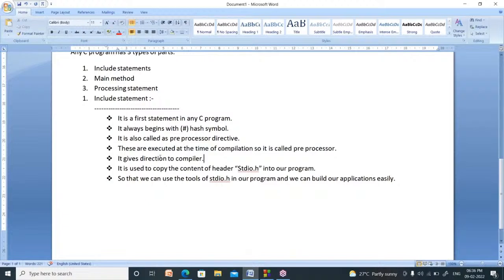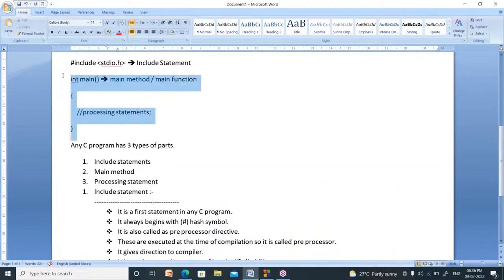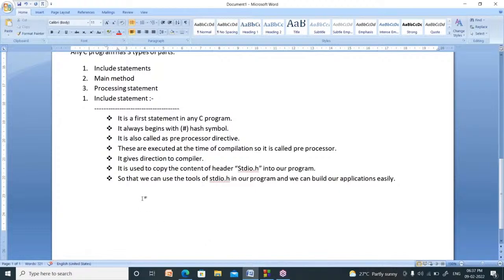Now it is also called a directive. Why? Because it gives direction to the compiler. What is the meaning of compiler here? You write the program in English, but the computer cannot understand English. It can understand only zeros and ones. So whatever you write here must be converted into machine-understandable form. That process is called compilation. That is done by a special software called a compiler.